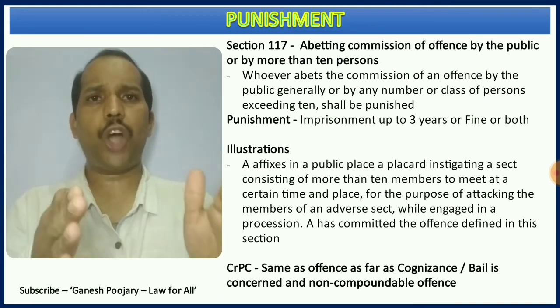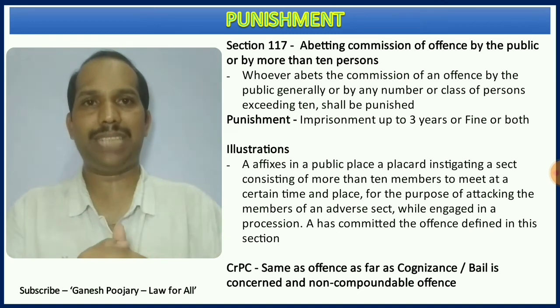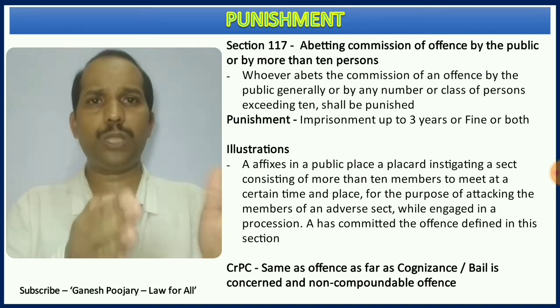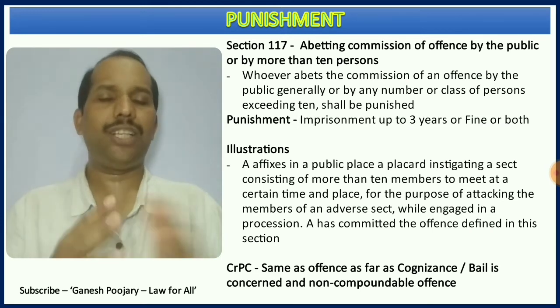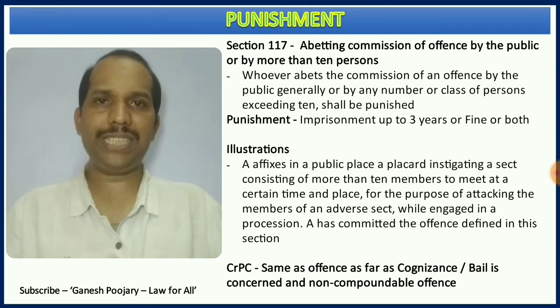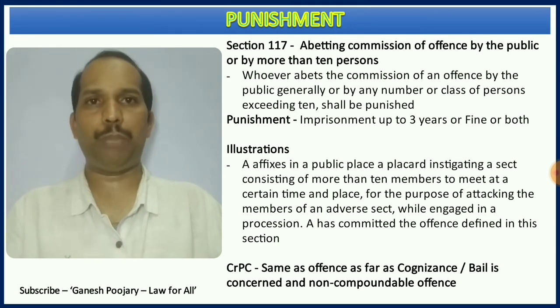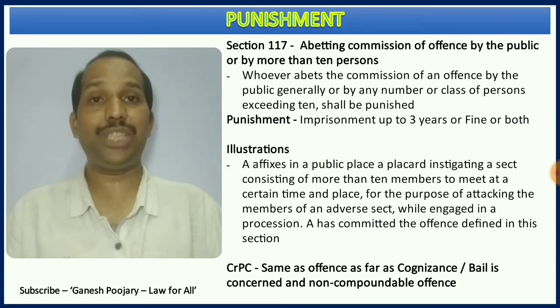If the offense is cognizable, then the abetting of this act under section 117 will also be cognizable. Likewise, bailable or not, and who conducts the trial, all remain the same as the offense, and these are non-compoundable offenses. That's all you need to remember as far as section 117 is concerned.